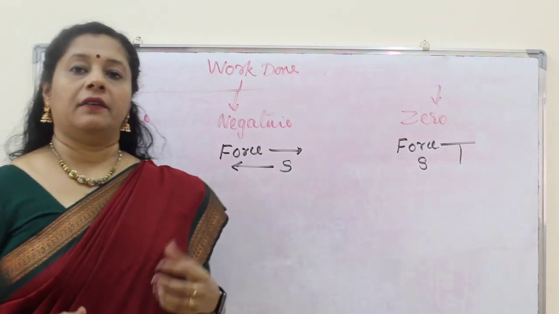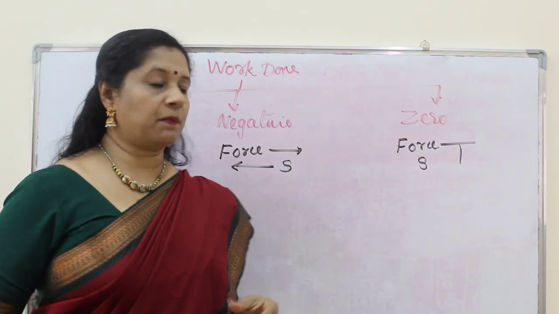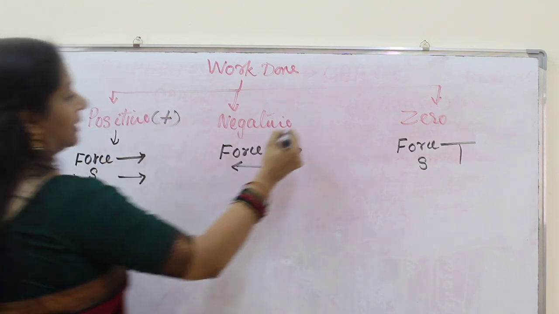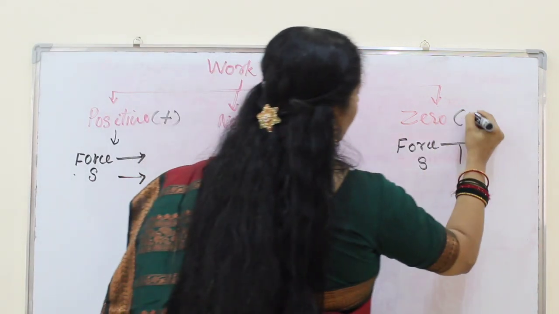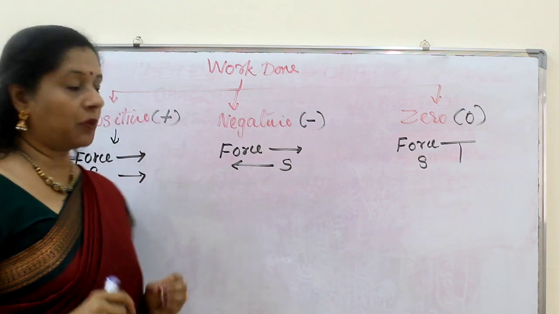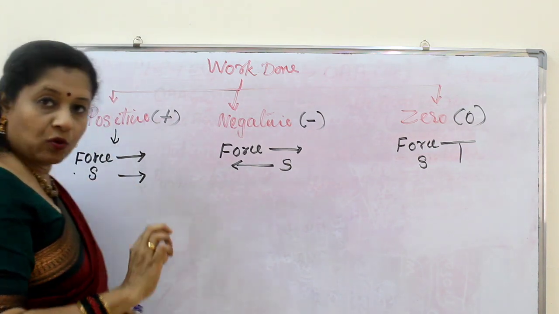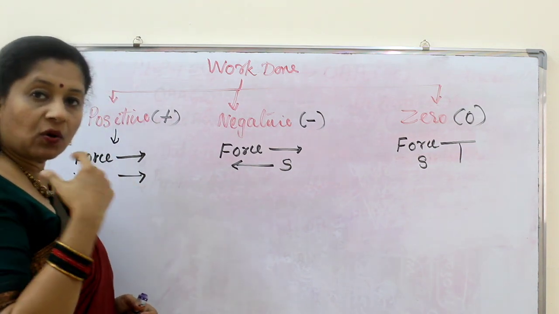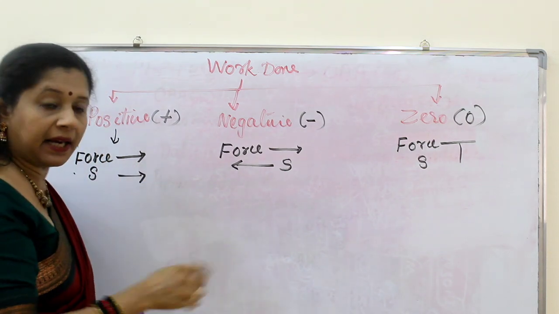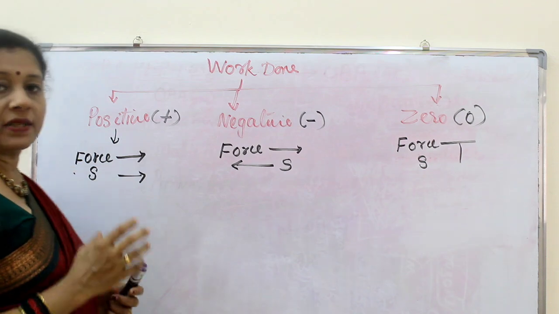answer. We know that work done is force into displacement, but it can vary in different situations. Work done can be positive, work done can be negative, or work done can be 0 also. See, in which case it is positive? When we are applying a force and the displacement is also in the same direction, force applied and displacement are in the same direction, then we call it a positive force.